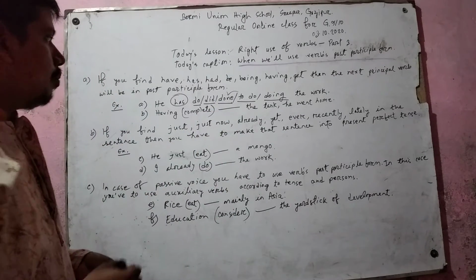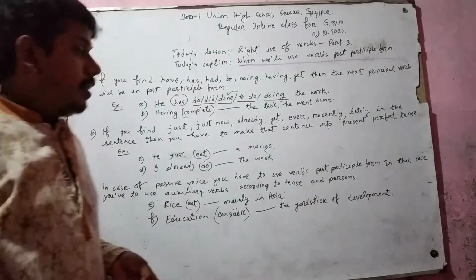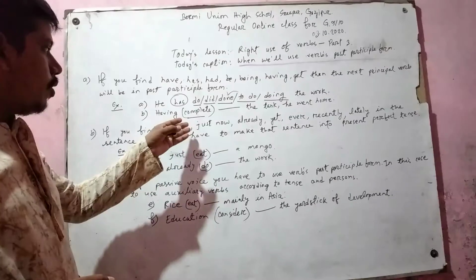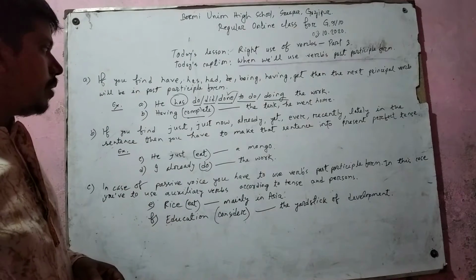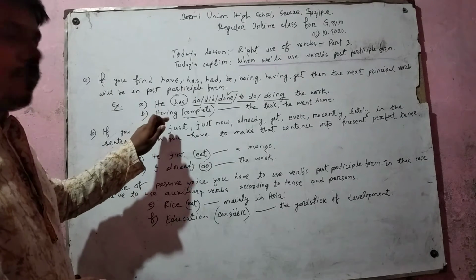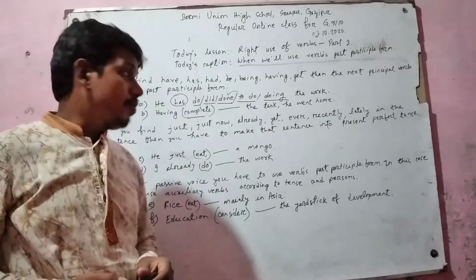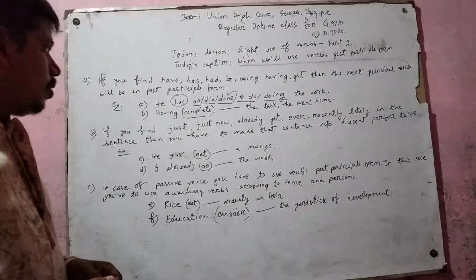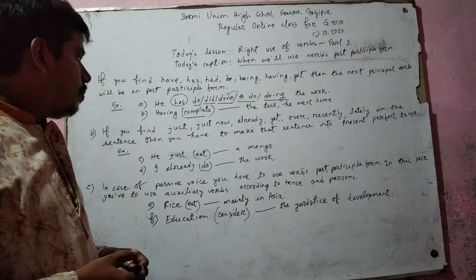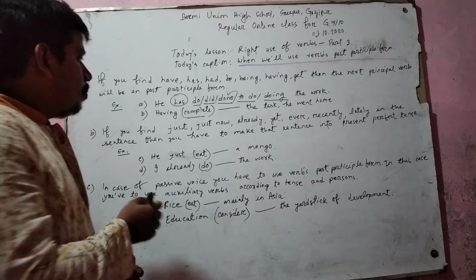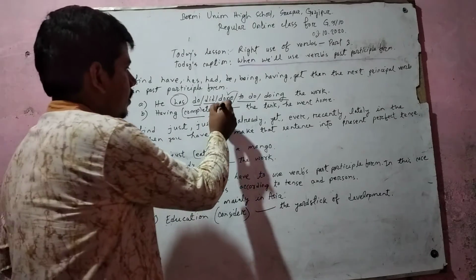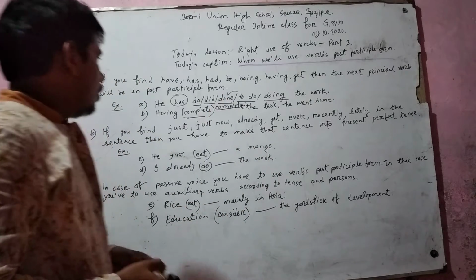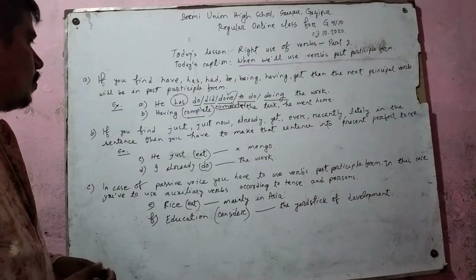B. Having complete the task, he went home. Here, complete is the verb. Which form is complete here? You know, complete is the verbs base form. And after having, you have to use verbs past participle form. And what is the past participle form of complete? You know, completed is the past participle form of complete, so you have to use completed. Having completed the task, he went home.